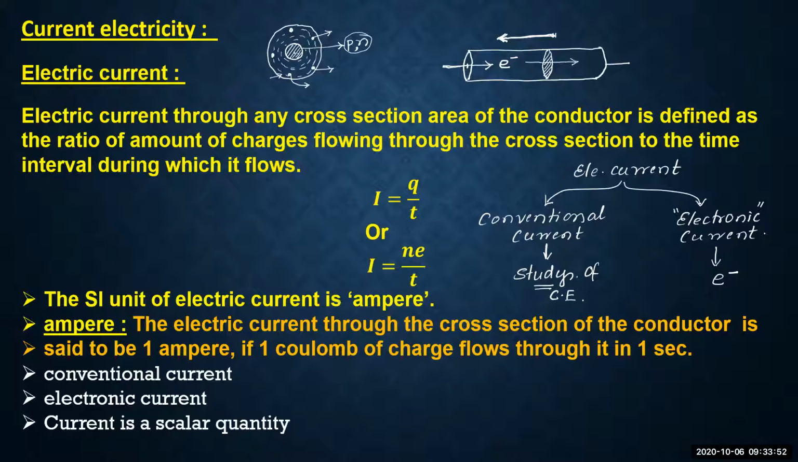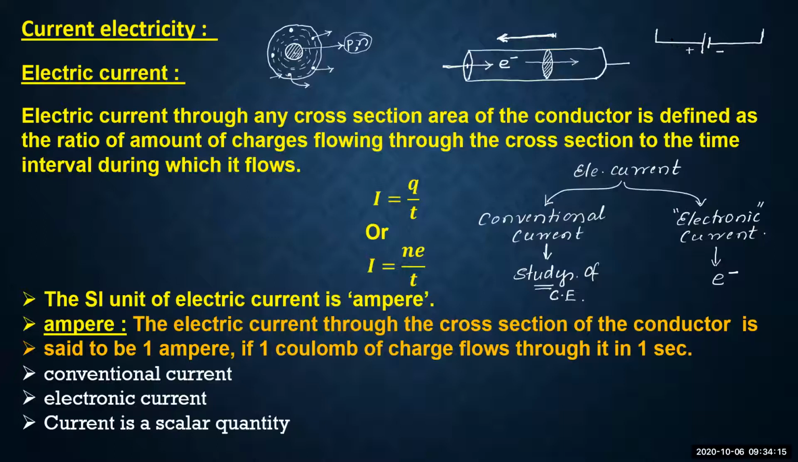Okay. Therefore, whenever we are showing any connection of any battery in the circuit, in the 10th standard you have already learnt the chapter on electricity, right? There, if we take any battery, we have to show the direction, the direction of the current.